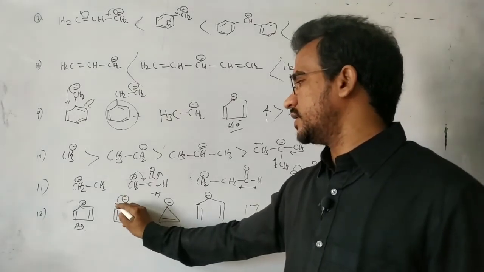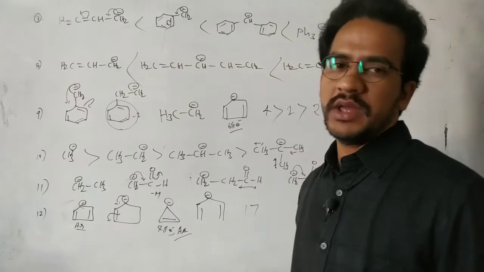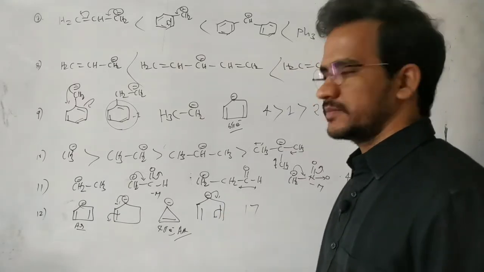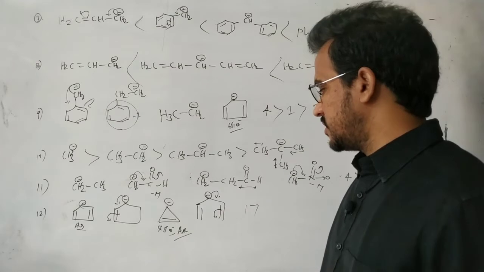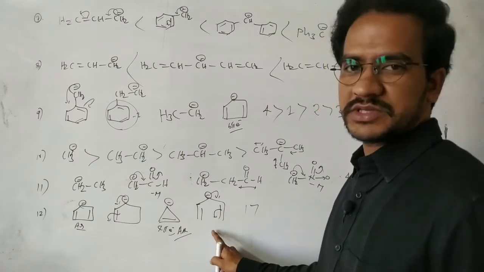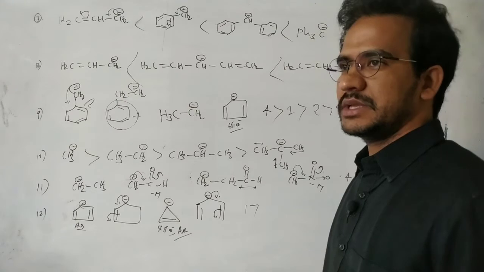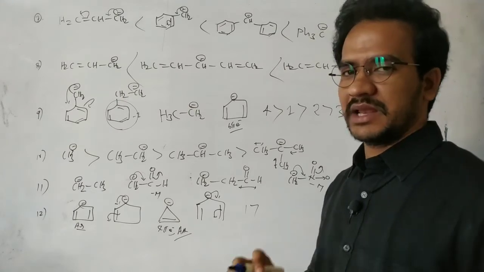Here, resonance with only one pi bond. Here, resonance with 2 pi bonds. Of course, it is not aromatic. It is not a cyclic system. Aromaticity is only applicable for cyclic systems.